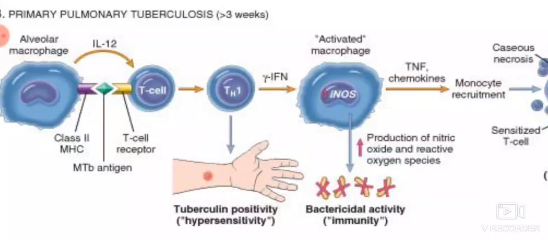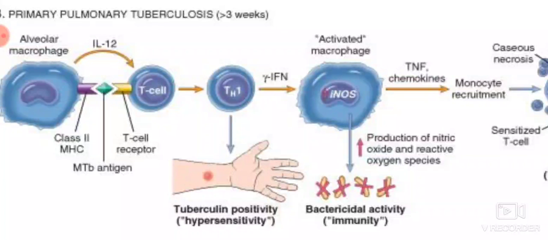How? These activated macrophages lead to the production of nitric oxide by activation of nitric oxide synthetase. They also lead to the formation of reactive oxygen species, and this nitric oxide as well as reactive oxygen species are bactericidal in action. So now the macrophage is able to kill tubercular bacilli, which means the person's immunity is developed. So activated macrophages are responsible for the immunity in a person against tubercular bacilli.